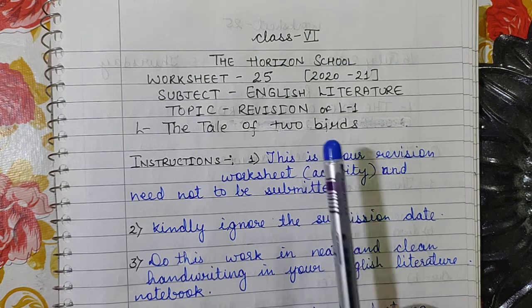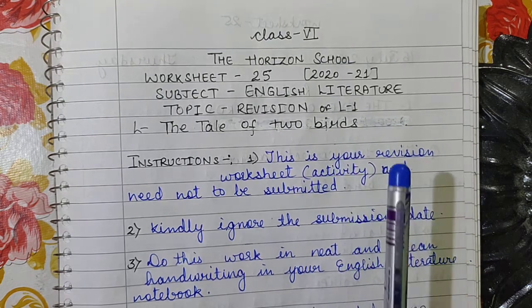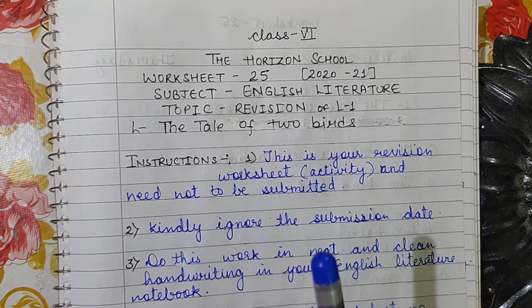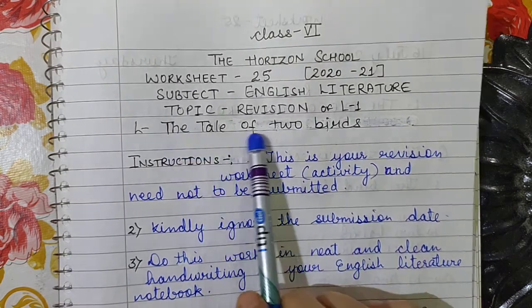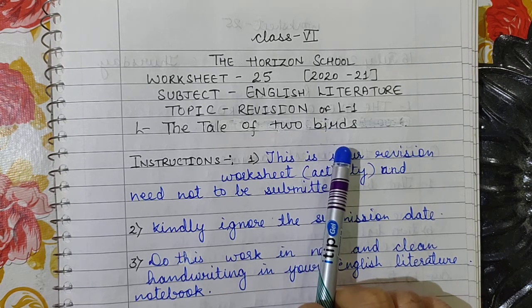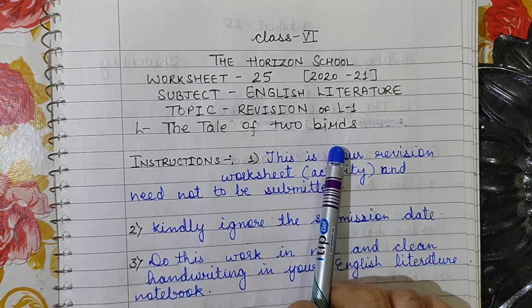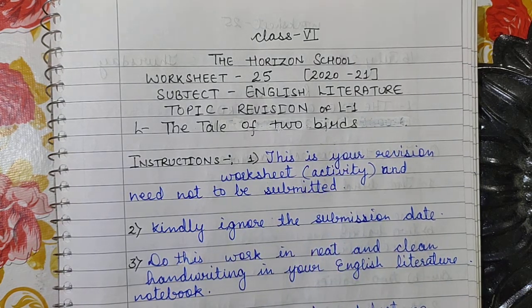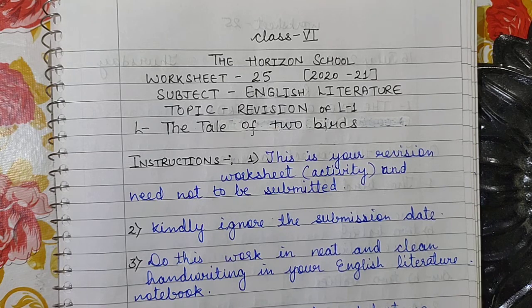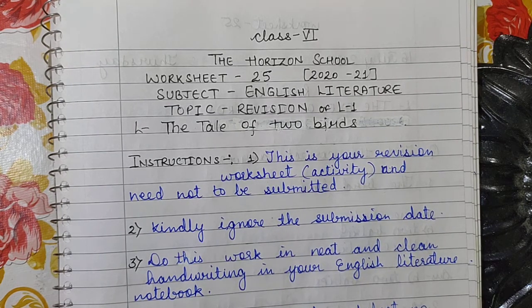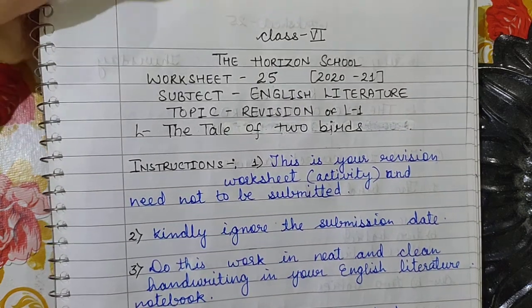I hope you have already got your syllabus and timetable. So according to the syllabus, you will be getting lesson number 1 from your book A Pact with the Sun. The lesson is the tale of two birds, and the other chapter is lesson number 1 of your grammar portion, that is, the lesson named the sentence. So in this video, we are going to take revision of the literature portion, which is going to come in your unit exams. Now only one chapter is coming.